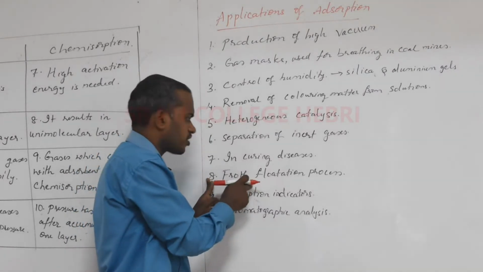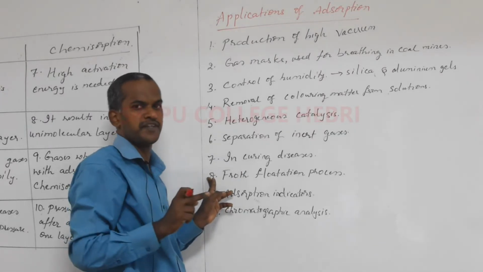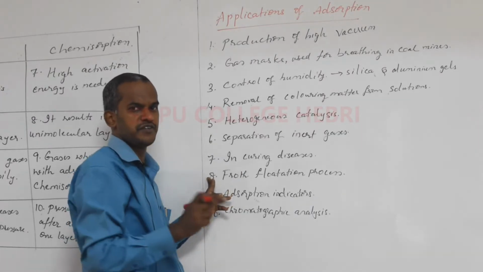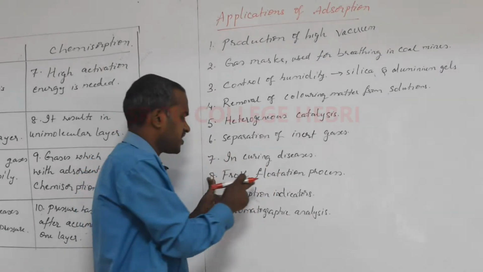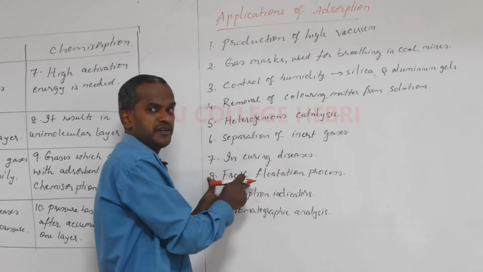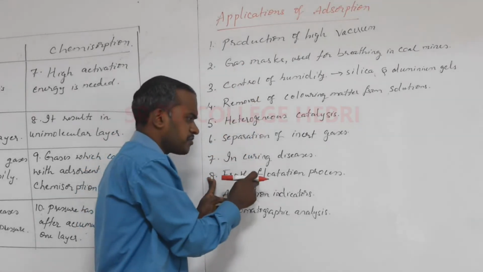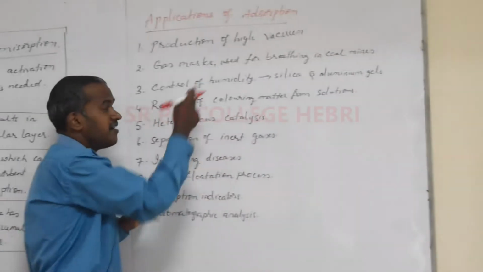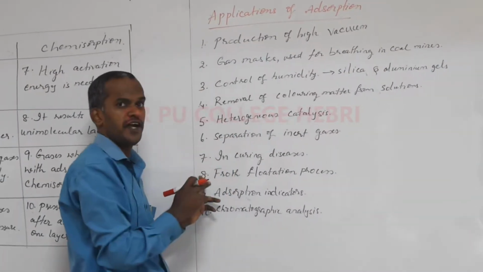Okay, now when you study metallurgy, separation of various components and purification comes, and there comes one of the processes called ore concentration by froth flotation. When you discuss the general principles and processes of isolation of elements, you will become clear on that. Sulfide ores can be concentrated by froth flotation, which is based on the principle of adsorption only. This froth flotation process you will discuss in detail in the metallurgy chapter. That is also working on the principle of adsorption.